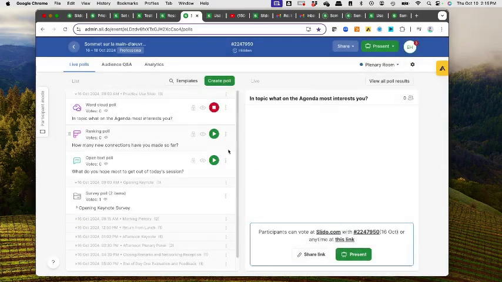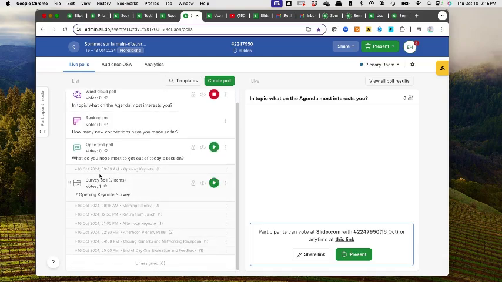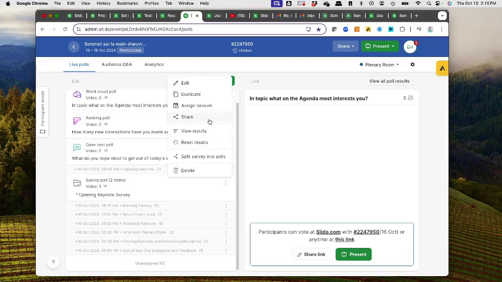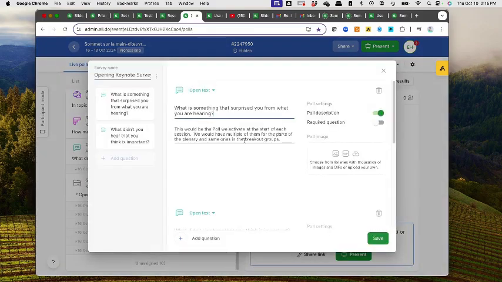I wouldn't use both. And given that one of our objectives was networking, I put in this question just at the start, just to say how many new people have you met so far, or something to that effect, just to reinforce the networking. Throughout the day, we're going to be using the same survey poll. Now, a survey poll, again, is something that's unique to the professional license. What it allows us to do is ask multiple questions at the same time and essentially keep the poll open so that we don't have to do the manual intervention.